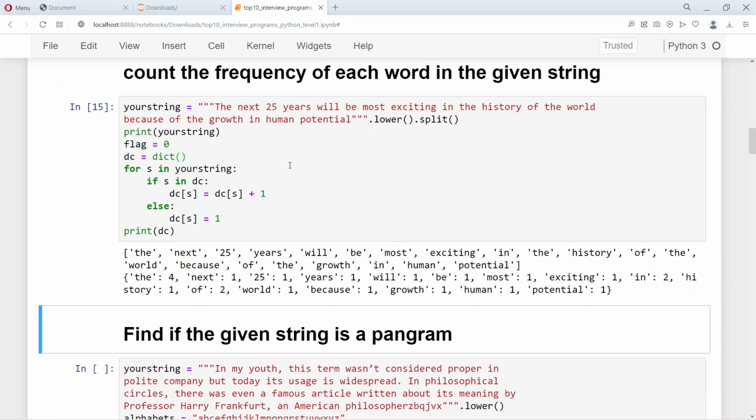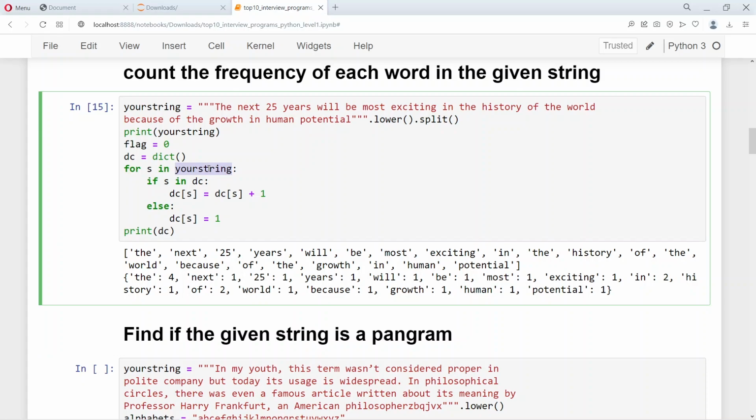So how do you do that? We use the for statement, and S is your string. You see, your string is the string that we are giving here, and then we convert the string into lowercase through this dot lower function, which is a built-in function for the string, and then we split the string based on the space character. So once you see a space, we split it, right? We split that, and then we put it into the your string variable. So your string contains this string, and it is split whenever there is a space.